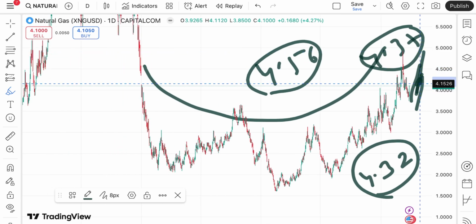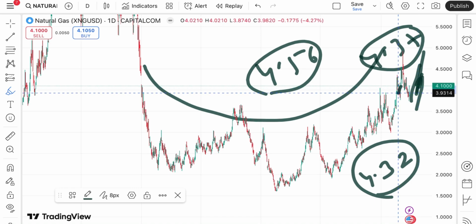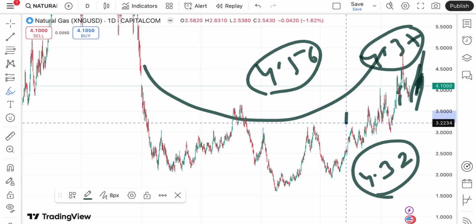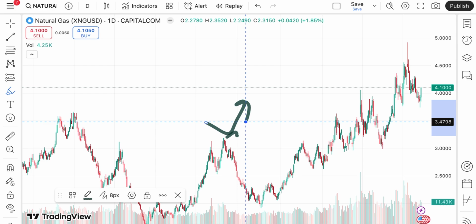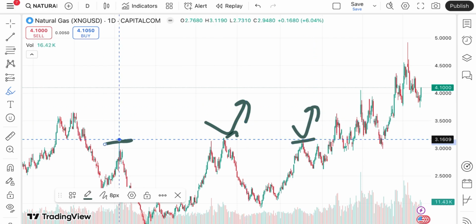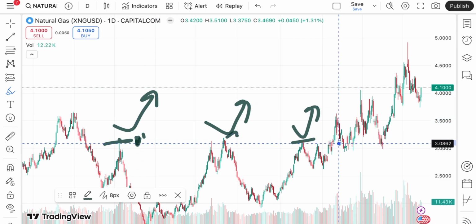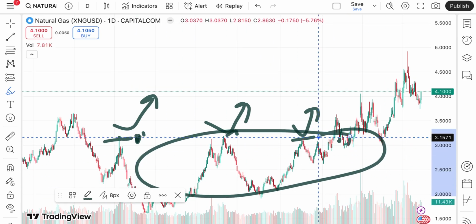Looking at this chart, chances are high that if it starts falling below $4, we can see it go towards 3.9, then to a level of 3.6 and then to a level of 3. At these levels we can see a bounce back can come. So you have to understand that if the price comes close to this level we can see a bounce back, but if it starts falling below this level, then it will move below $3 and touch this particular zone.